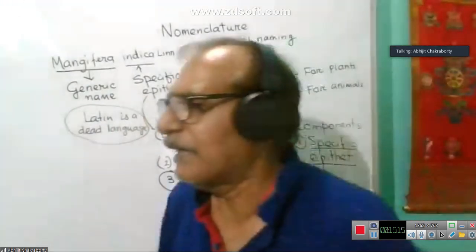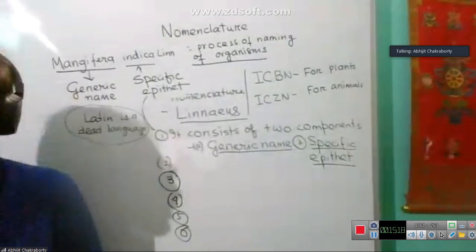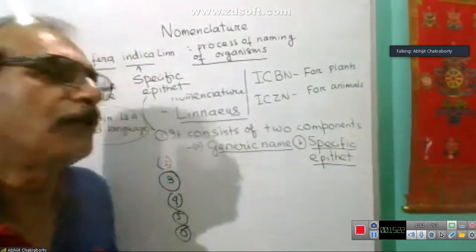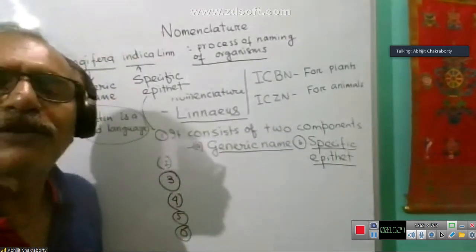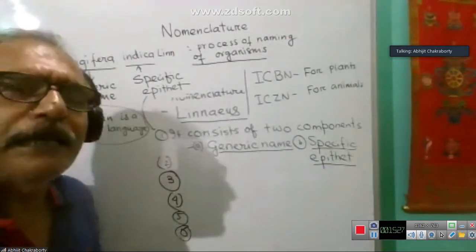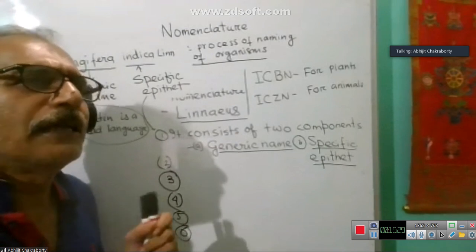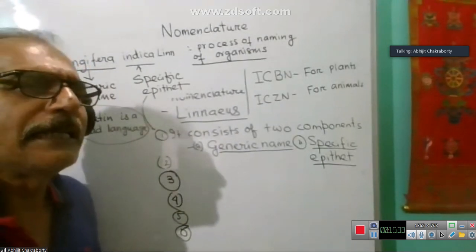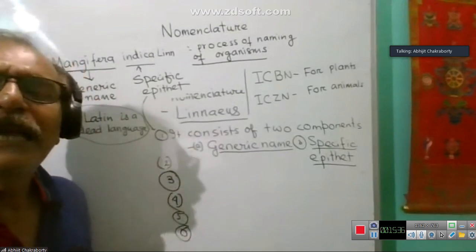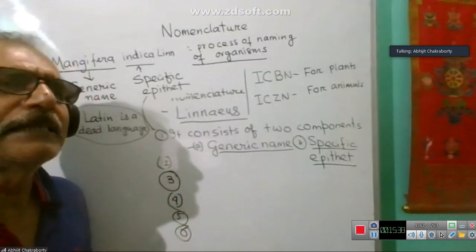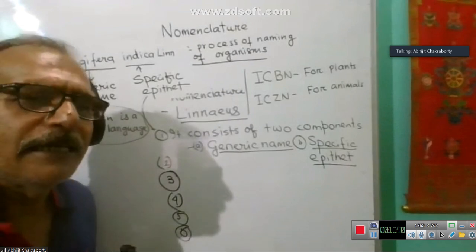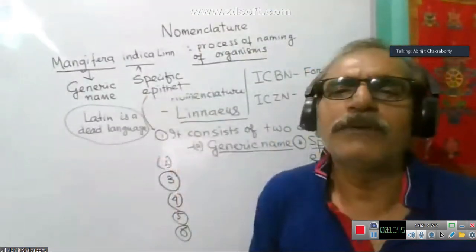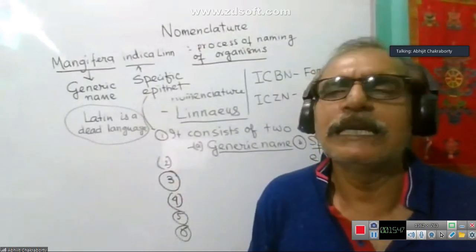The question comes again: why are the generic name and specific epithet of any biological name required to be underlined separately, or written in italics? All these are to indicate their Latin origin, as they are Latinized, originating from Latin. To indicate this, we need to do this whenever we are writing them in handwritten form.